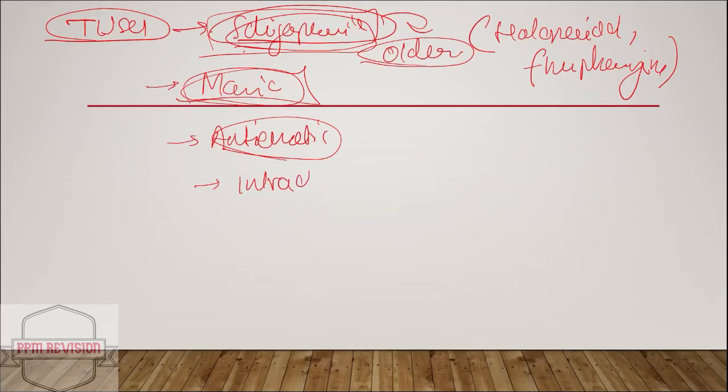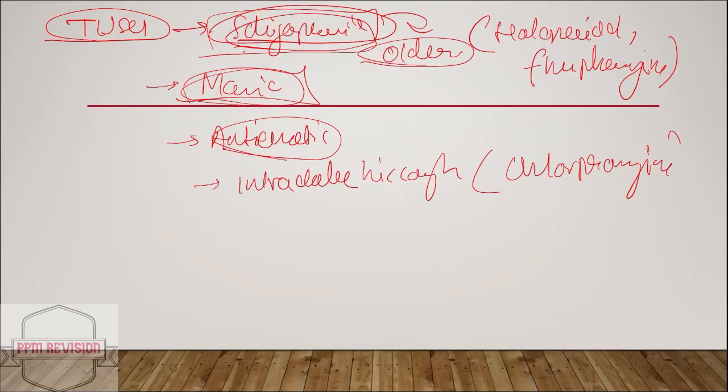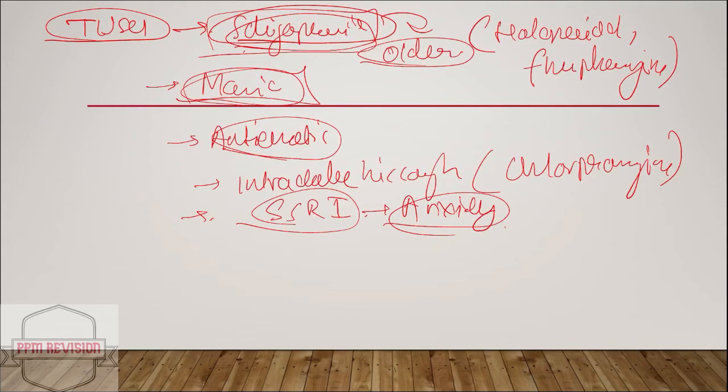It can act as an intractable hiccup treatment as well, this is with chlorpromazine. And also as an adjuvant with selective serotonin reuptake inhibitors in case of anxiety. Now just looking at therapeutic uses, I'll recap. It can be used in case of schizophrenia, and here we can use drugs such as, as already mentioned, risperidone, olanzapine, clozapine. The older agents that can be used are haloperidol and fluphenazine as well.